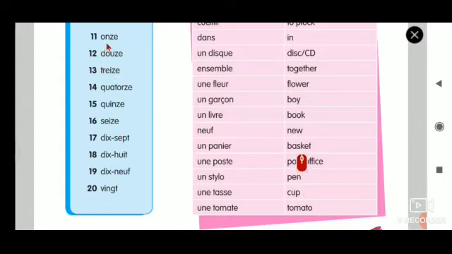So let's repeat: 11, 12, 13, 14, 15, 16. Once again, 11, 12, 13, 14.